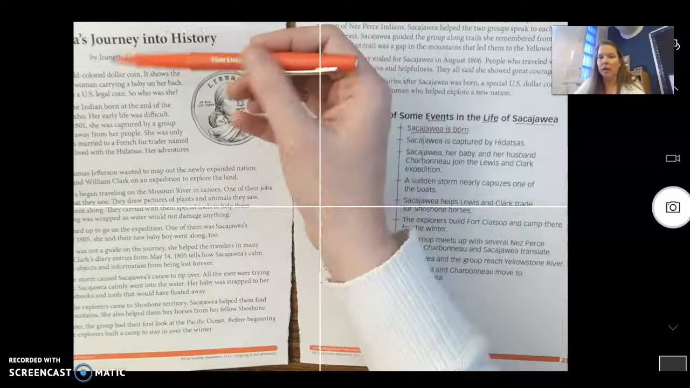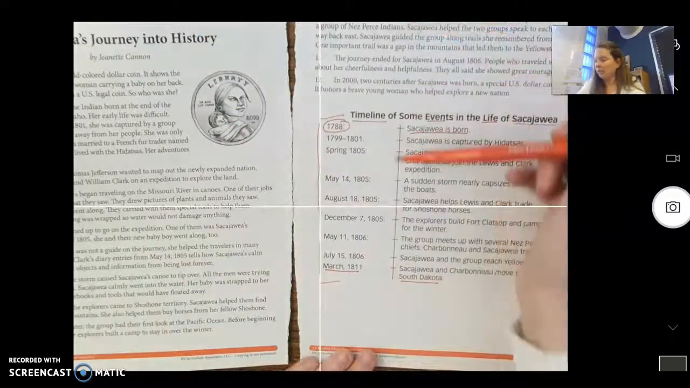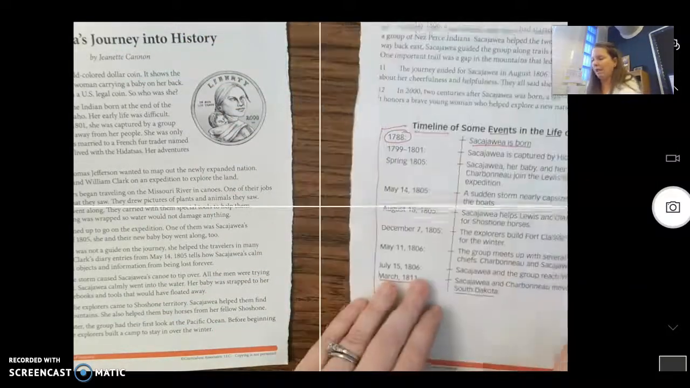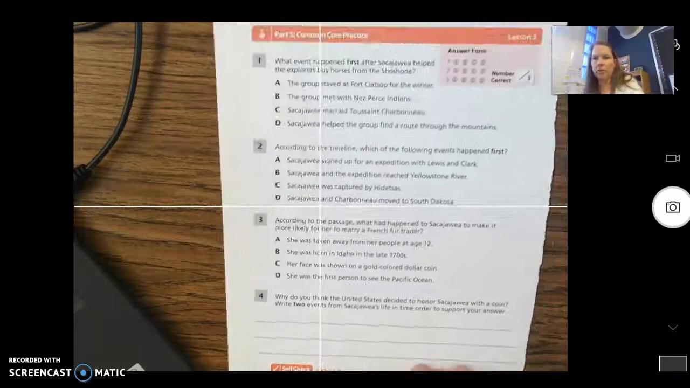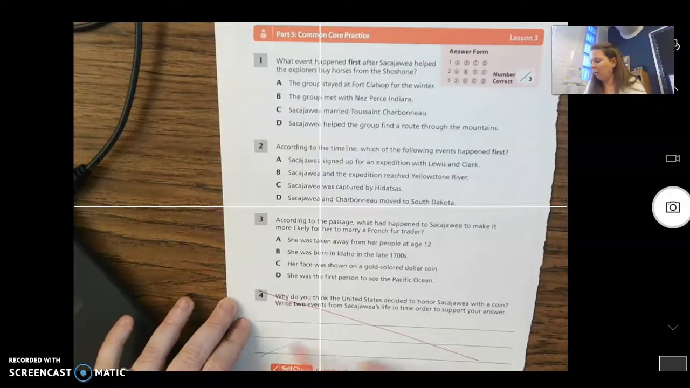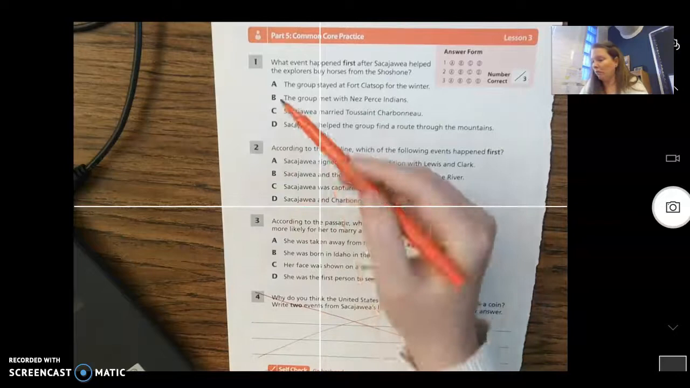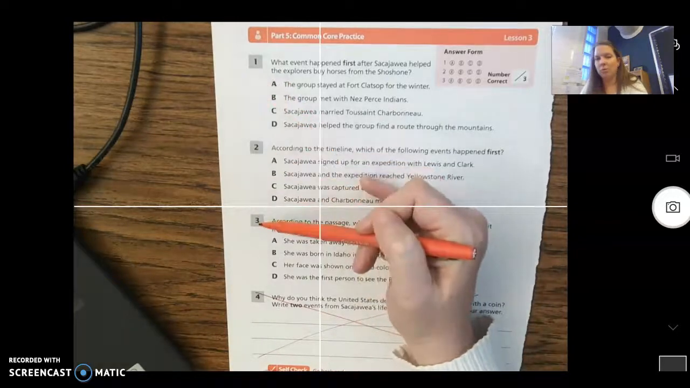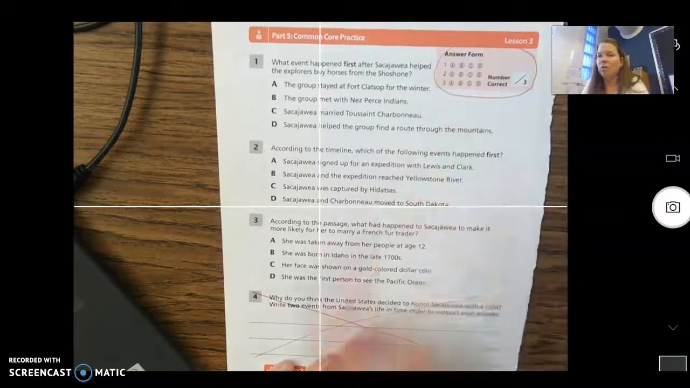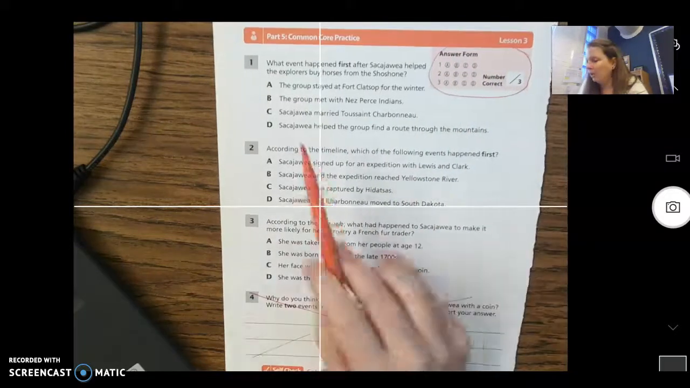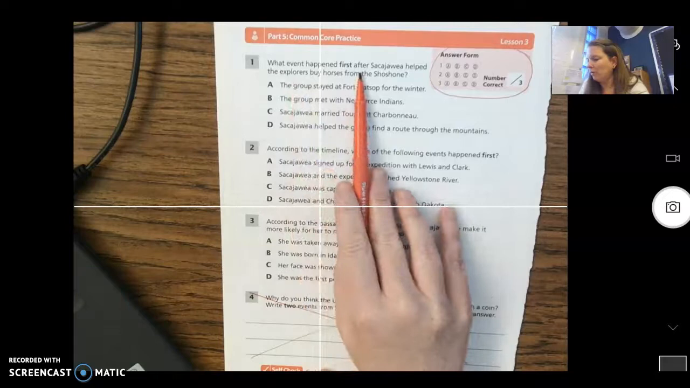So the first thing you're going to do is read this, review the timeline, okay? And then on the last page, there are 3 questions you are going to have to answer, okay? You're not going to answer number 4. You are simply going to read question 1, 2, 3. And I also want you to bubble in your answers right here, okay? So you're going to answer this, okay? Again, you're going to need to go back to your story, find your answer.